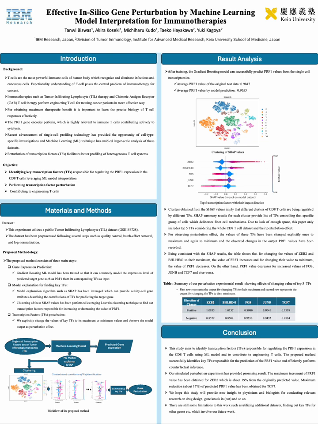I will be presenting our research on effective in-silico gene perturbation by machine learning model interpretation for immunotherapies. T cells are the most powerful immune cells of the human body, which recognize and eliminate infectious and cancerous cells. For treating cancer patients more effectively with immunotherapies such as tumor infiltrating lymphocyte and chimeric antigen receptor, or CAR T cell therapy, it is very important to understand the functionality of T cells.